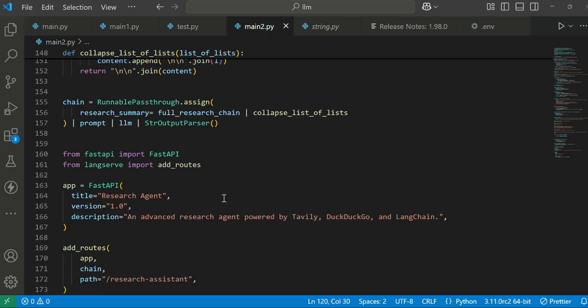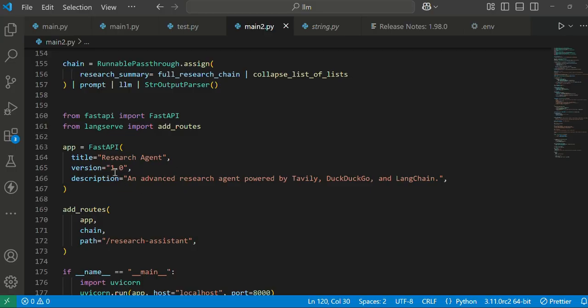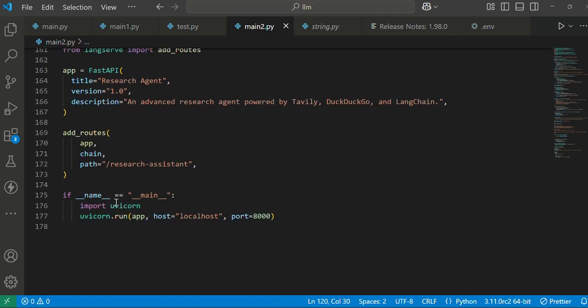We are using LangChain so that we can interact with our agent. We are defining our title as a research agent, an advanced research agent powered by Tavily, DuckDuckGo, and LangSearch. This was the project. We are running it on port 8000, and the path research assistant will get that particular agent.